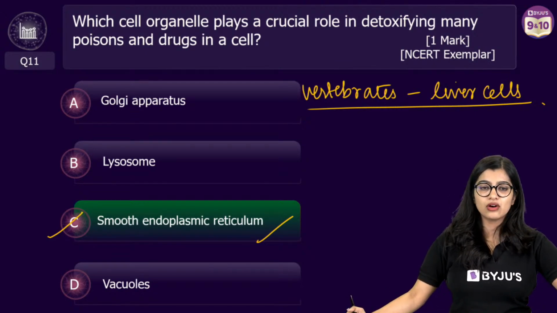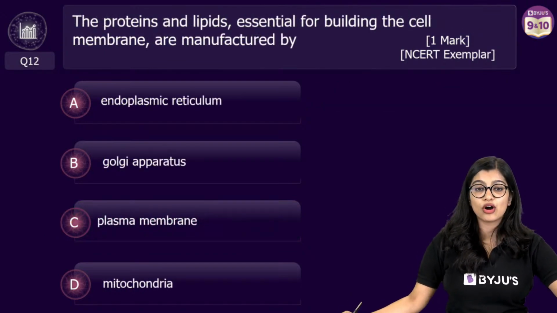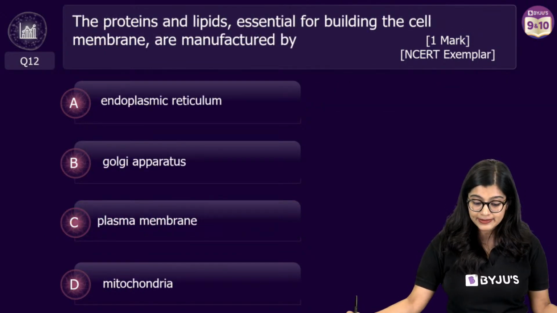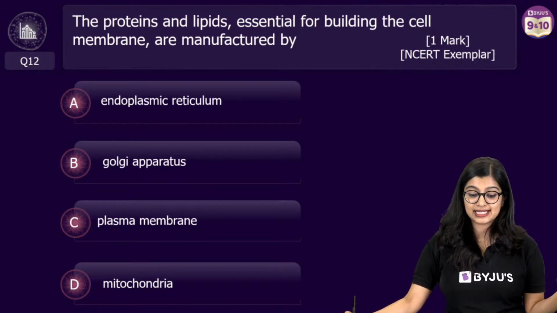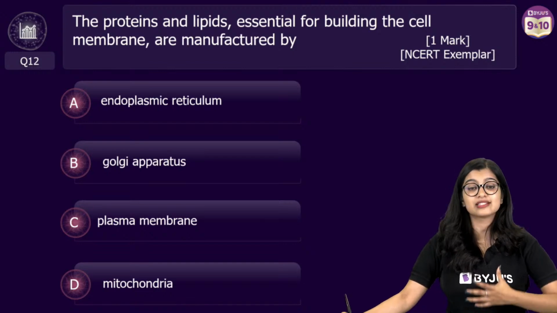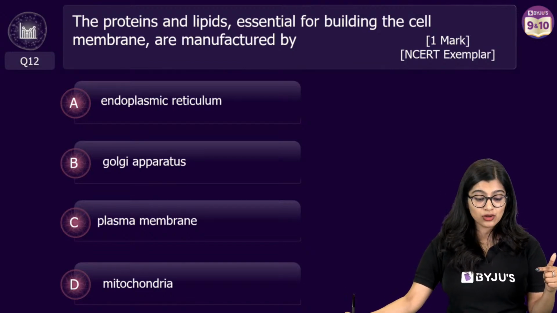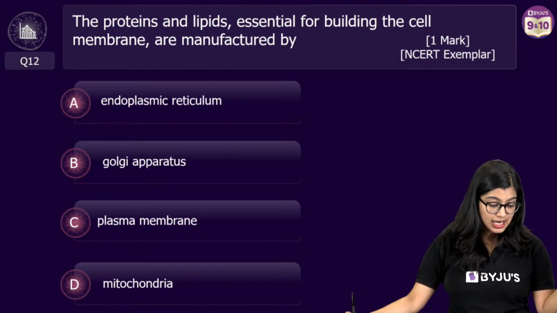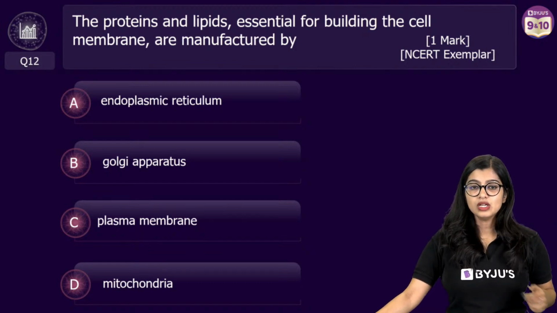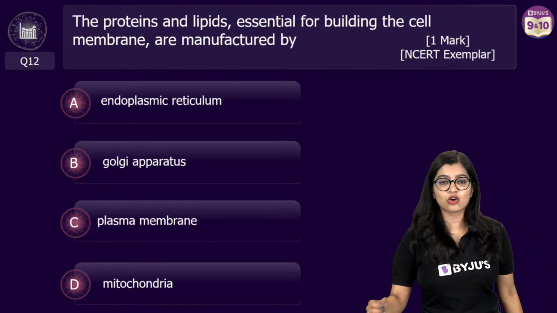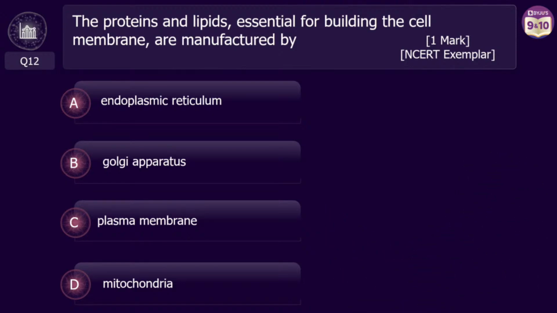Very good, all of you. So quickly, let's move on to the next set of questions. The next question is, the proteins and lipids essential for building the cell membrane are manufactured by who? Is it endoplasmic reticulum, Golgi apparatus, plasma membrane, or mitochondria? Everybody, please give me just 1 minute, and in the meanwhile, the poll is live.